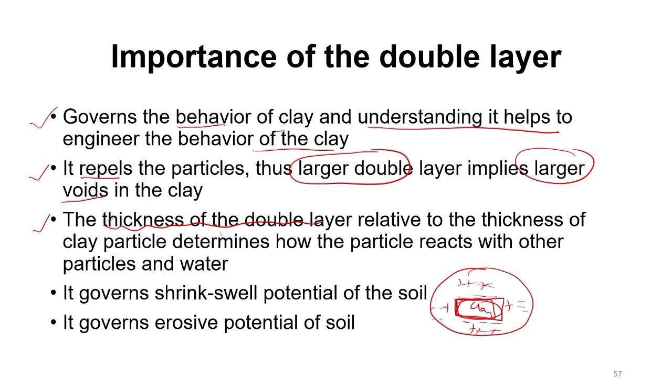Now, this double layer again is responsible for, or governs, the shrink-swell potential of the soil. So the ability of this soil to shrink and swell is dependent on the double layer. Then finally, it governs the erosive potential of the soil.